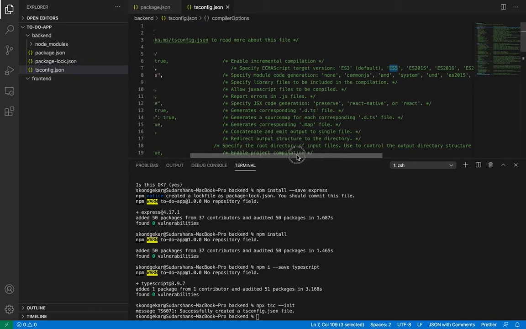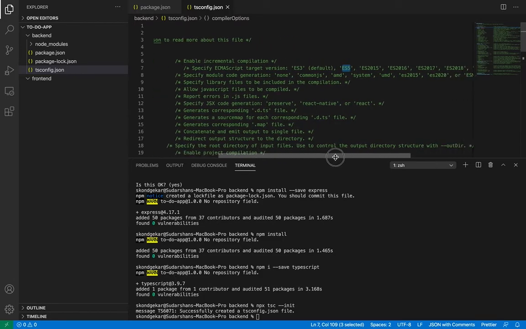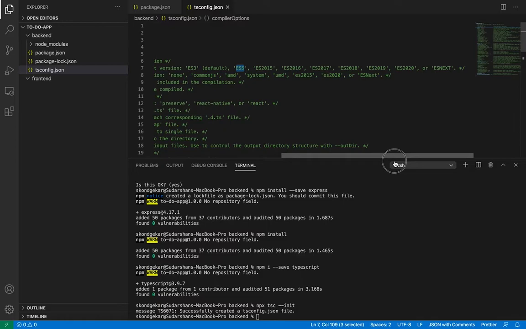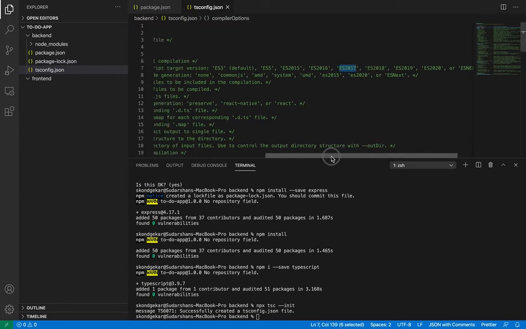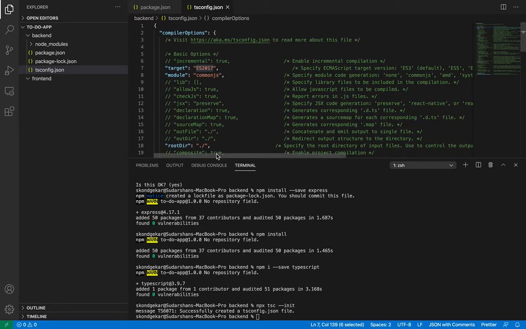What about more than 2017? We don't have 2018. I can see that here. Yeah, we have 2020 as well, but 2017 will be okay, and I have tested it. It works. So you can use ES 2017, and you can try ES 2018, 2019, but I really don't know what the difference is. ES 2017 is what I normally use, and it works.